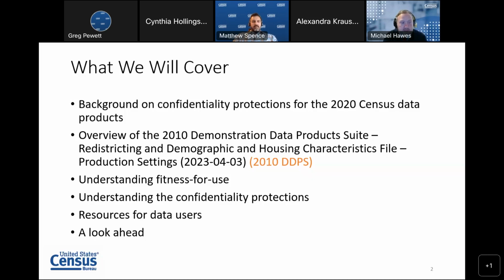We'll also discuss how you can understand the fitness for use of these data and the anticipated fitness for use of the 2020 DHC data product that will be coming out in May. We'll also look at understanding the confidentiality protections of this new disclosure avoidance system at these production settings. We'll provide you a glimpse of some resources that we've released for data users to use. And then we'll give a little look ahead at what you should expect over the coming weeks and months.